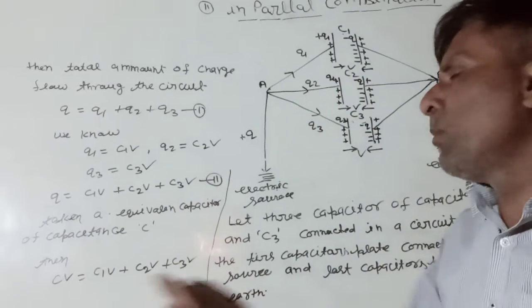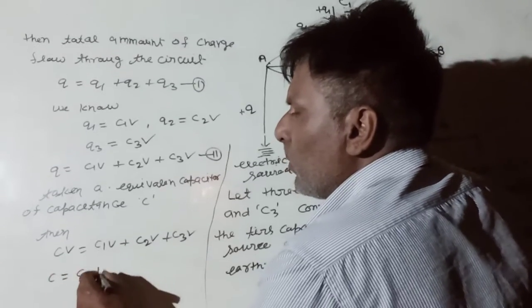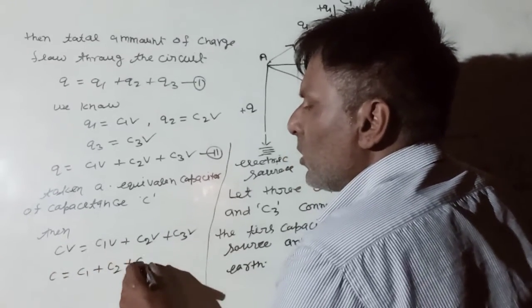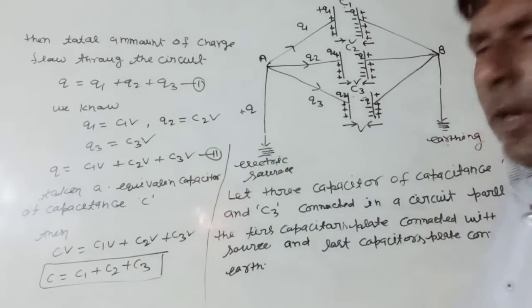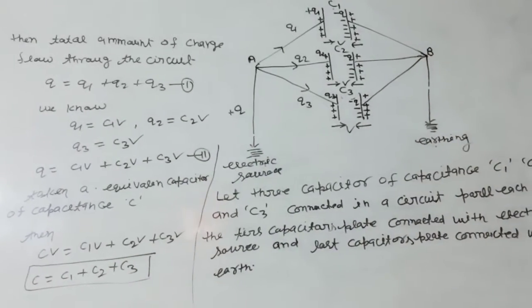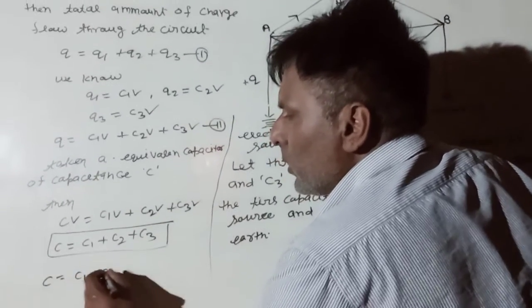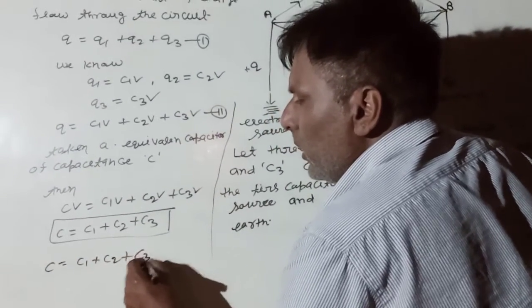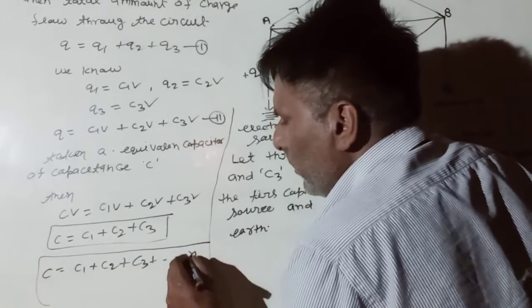Taking V common, C is equal to C1 plus C2 plus C3. If n capacitors are connected in the circuit in parallel with each other, then C is equal to C1 plus C2 plus C3 plus up to Cn.